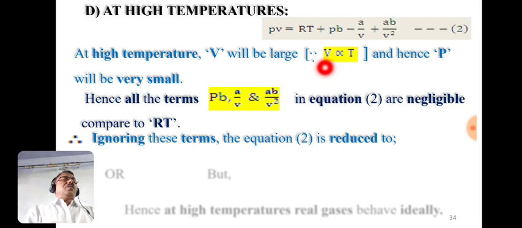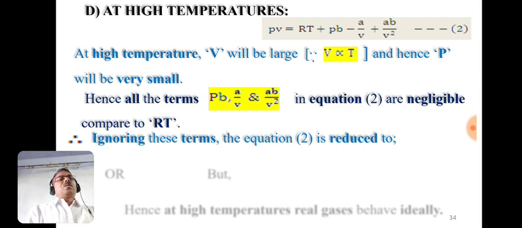So here we know V is directly proportional to temperature, means with increasing temperature the volume increases, and therefore the pressure will be very small, and therefore these three terms PB, A by V and AB by V square are negligible as compared to RT.